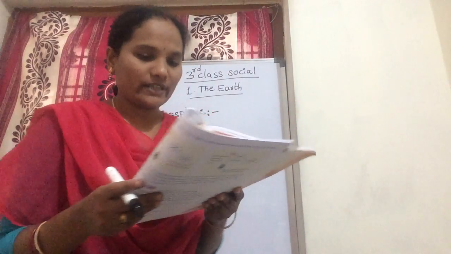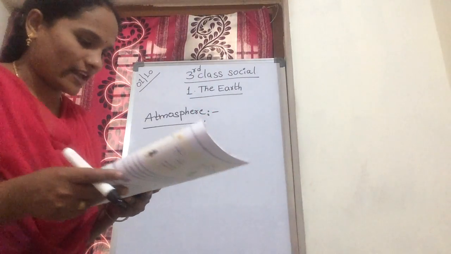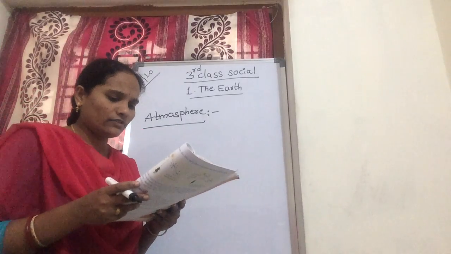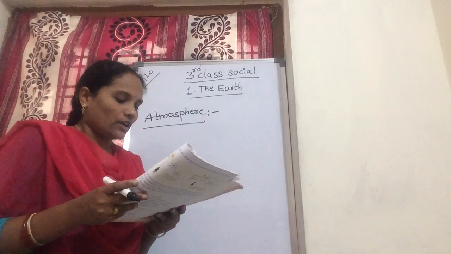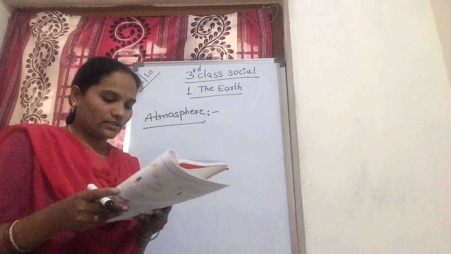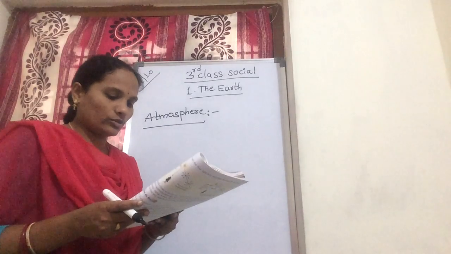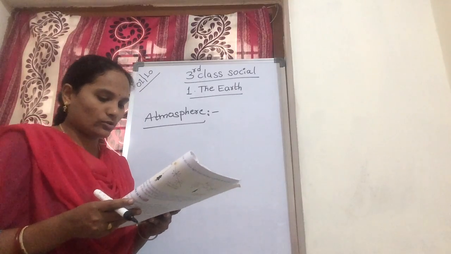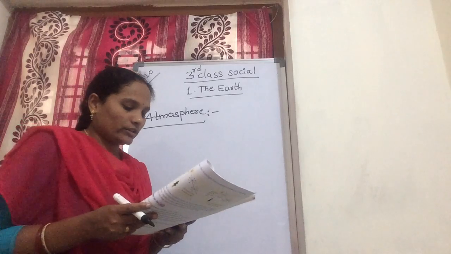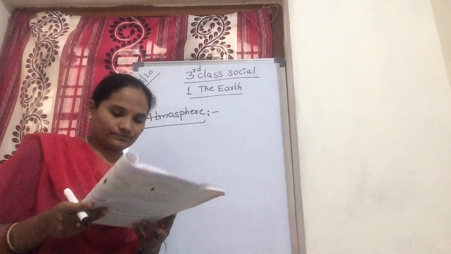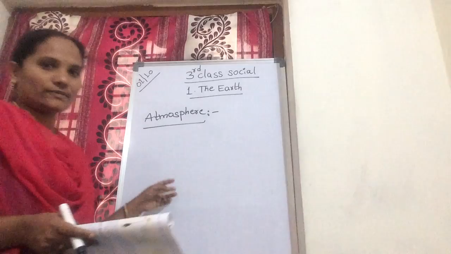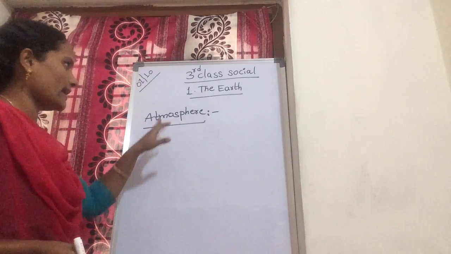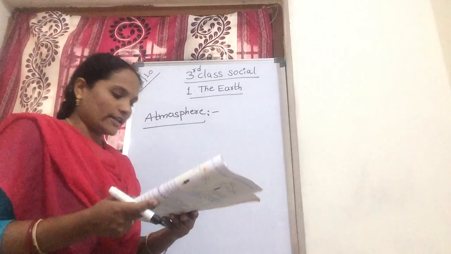Now, the atmosphere is made up of various gases that act as a protective shield for the earth and allow life to exist. Without it, we would be burned by the intense heat of the sun during the day or frozen by the very low temperature at night. Okay, this is about the atmosphere.